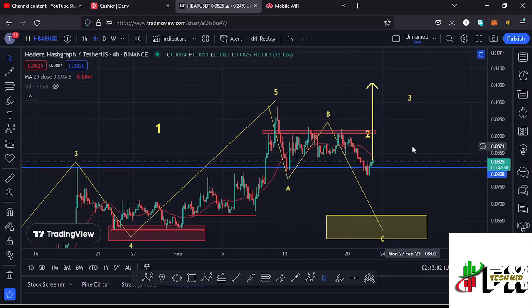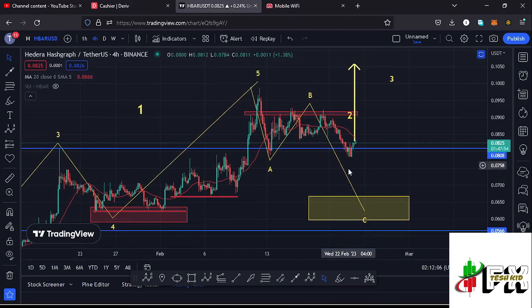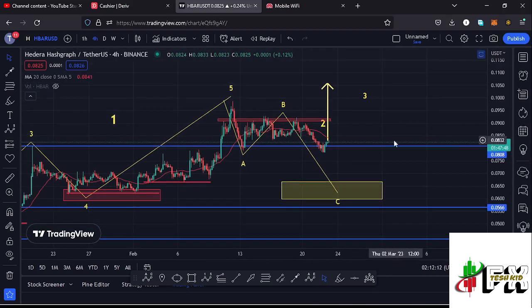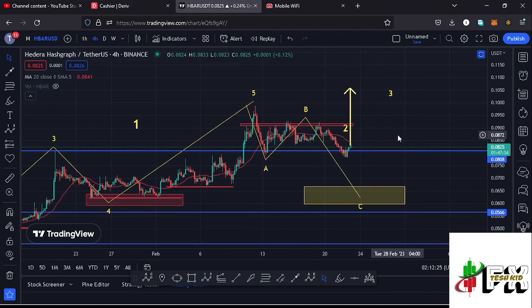But I think that is a bit unlikely because we didn't quite get into our minimum retracement area in the formation of this larger Elliott wave count 2. And I think if HBAR gave us a retracement into this yellow target area, then that would be another perfect entry to get back into HBAR to be able to ride that bounce to the upside in the formation of that wave 3. So here we need to be patient and also be very cautious with what is playing out,